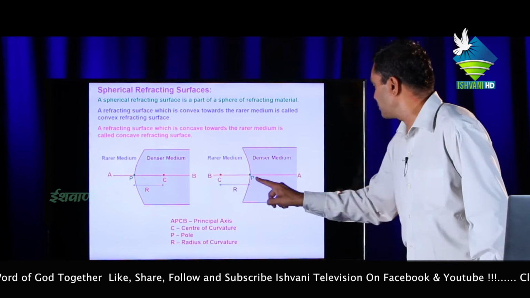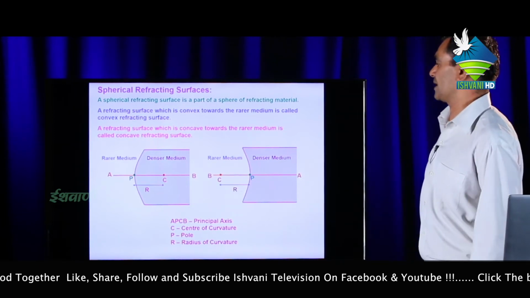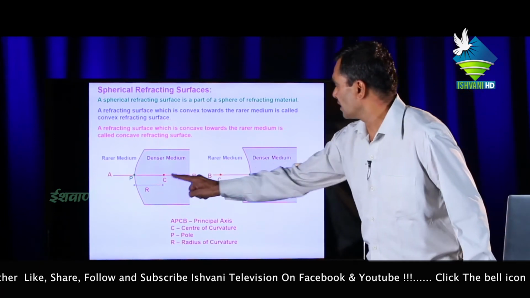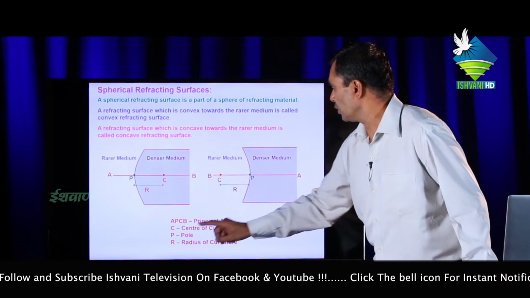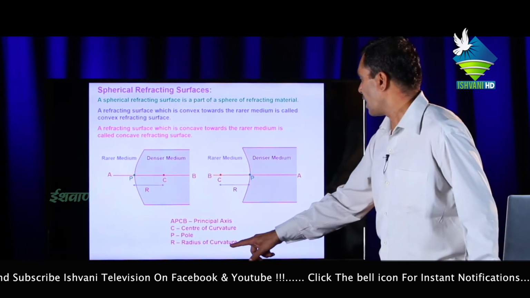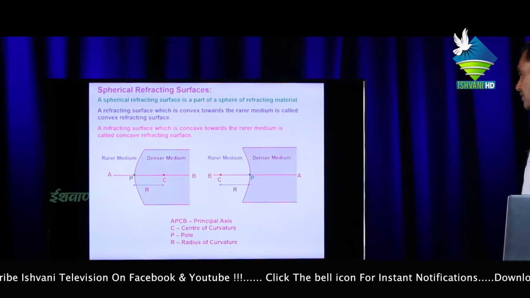APCB or BCPA is the principal axis. C is the center of curvature, P is the pole, and R is the radius of curvature.